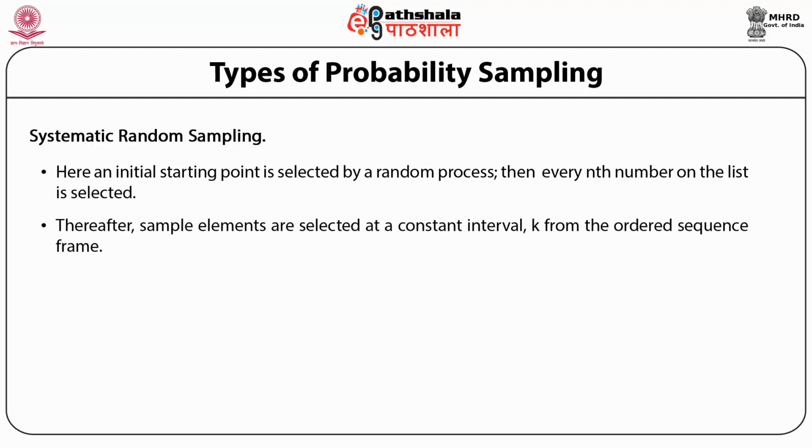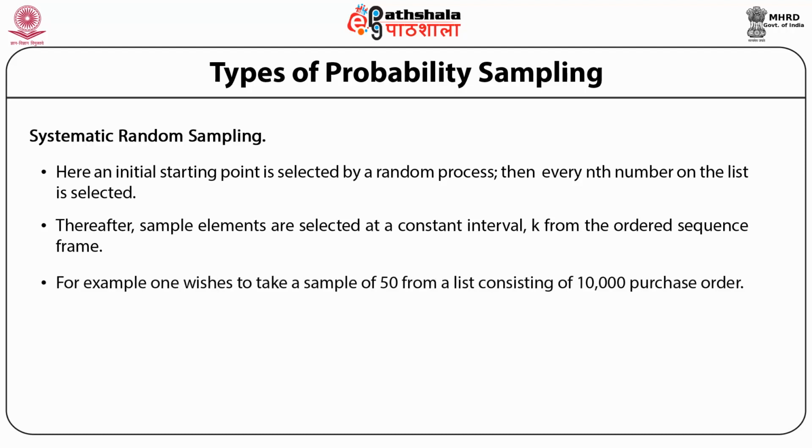Thereafter, sample elements are selected at a constant interval, small k, from the ordered sequence frame. The formula is k equals capital N divided by small n, where small n is the sample size, capital N is the population size, and small k is the size of the selection interval.